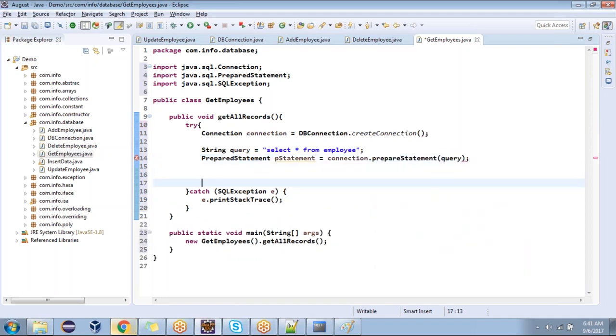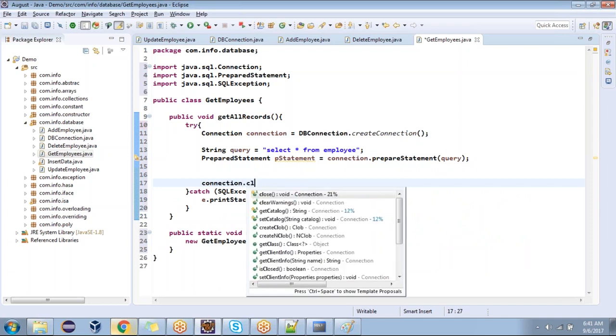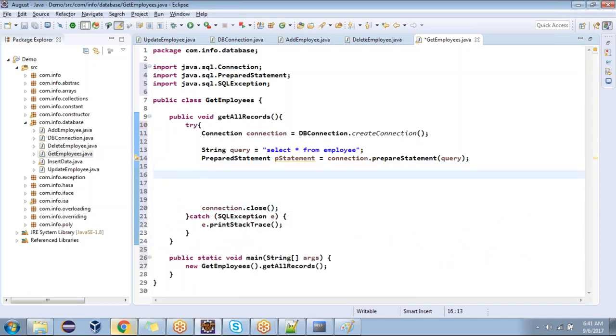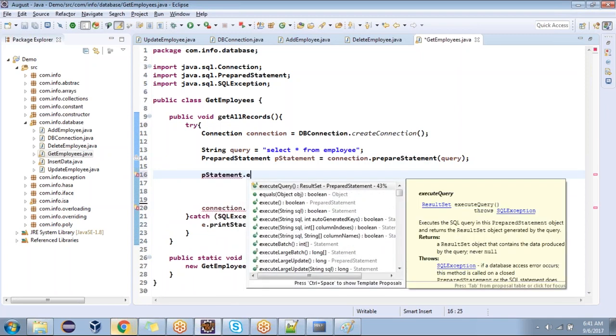No, nothing. Query. You guys are with me? Connection dot close. Any questions? Now, statement dot execute. Not update this time. Query. Execute query. What is the method now this time?